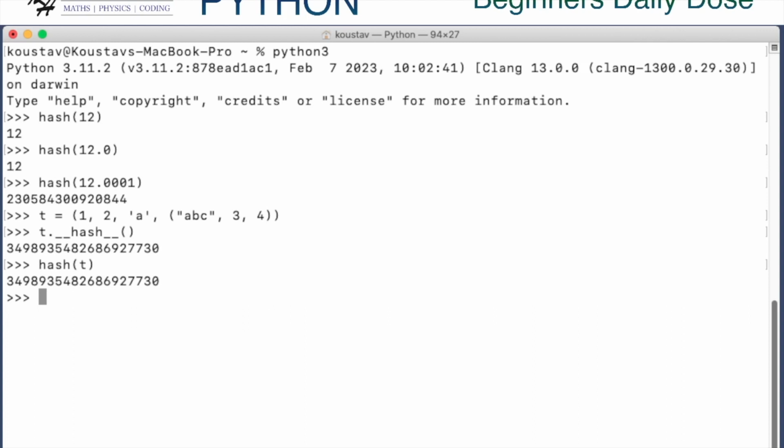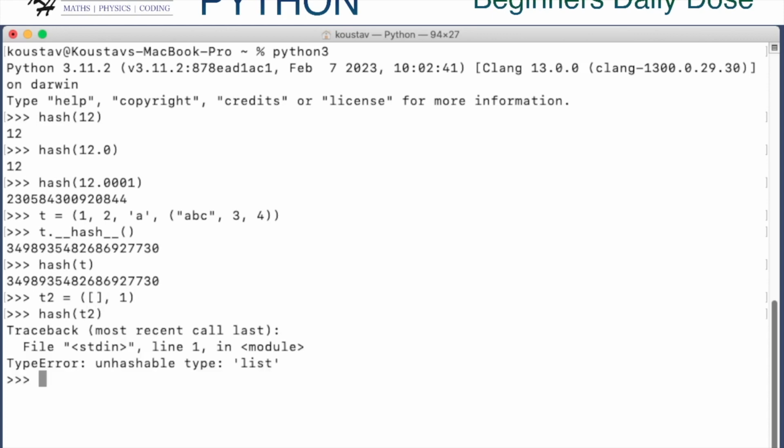Let's say I have another tuple, let's say with a list, let's say 1. This is allowed, but as soon as I will try to compute the hash value of T2, it will fail. It will say type error because unhashable type list. So you can see it cannot be an element of a tuple, cannot be a list or a set or a dictionary.